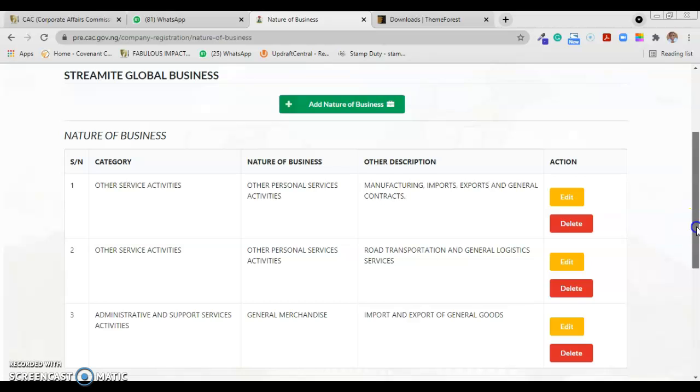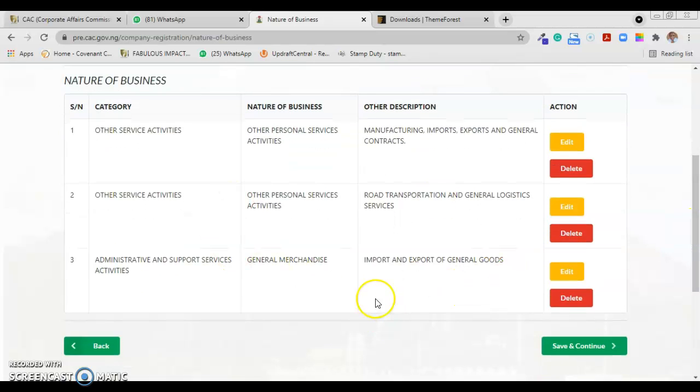Okay, so that is how to write. And also I will encourage you not to do anything more than three nature of business for business name registration. If it becomes complex, they might keep querying it. Three, just find a way to summarize and rephrase your stuff to be concise, so that you can easily get approval. So like what I said, don't add two of the same category just like this person did. You can see other service activities, other personal service activities, and then the same thing is repeated here.